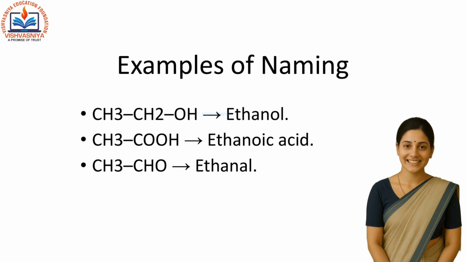CH3-CH2-OH is named as ethanol. CH3-COOH is named as ethanoic acid. CH3-CHO is named as ethanol. So you see, the suffix changes depending on the functional group.